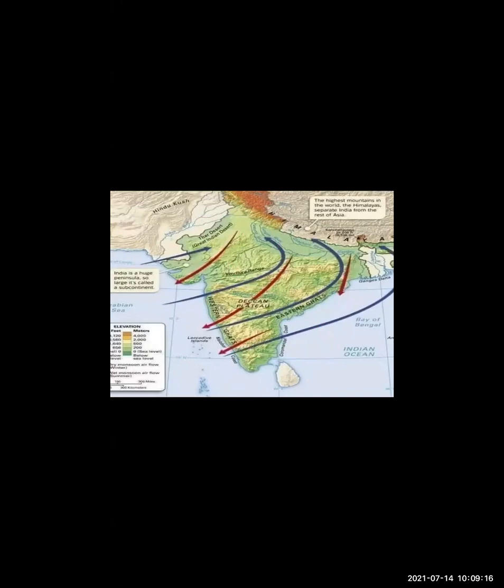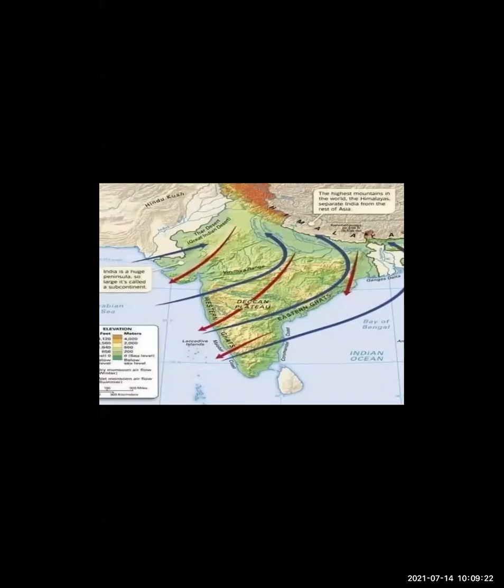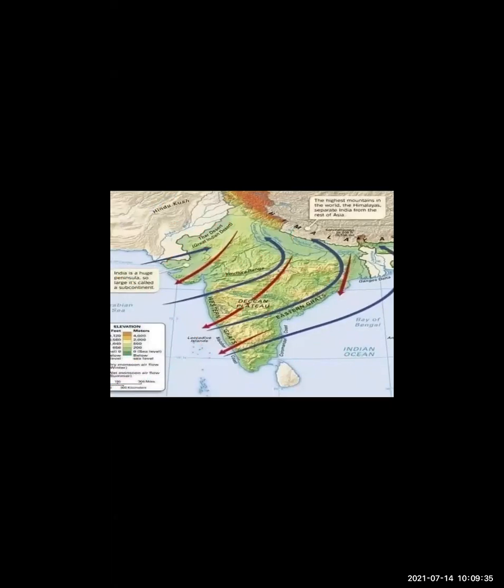Now, as you see, in Brazil they are facing a drought quadrilateral. Drought quadrilateral means on one side they are facing a rain shadow region. It means one side there is more rainfall and the other side there is less rainfall. Similarly, India is also facing orographic type of rainfall.